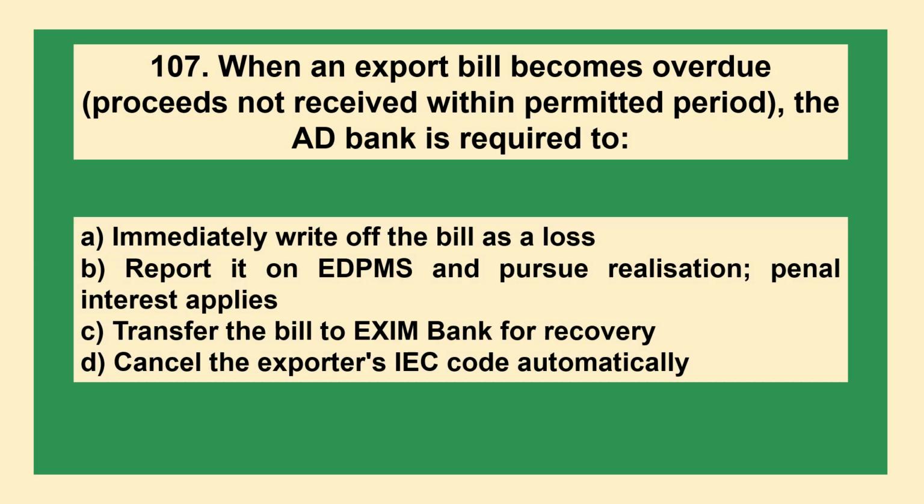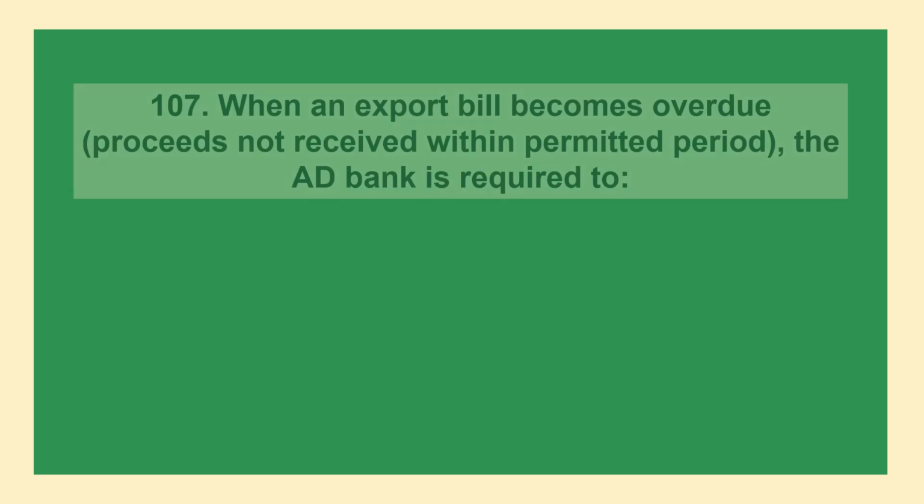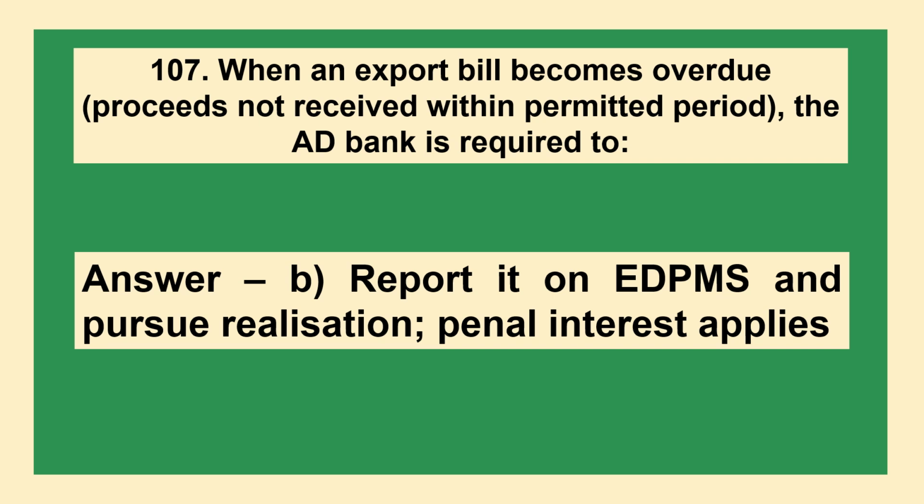The next question is: when an export bill becomes overdue, proceeds not received within permitted period, the AD bank is required to option A, immediately write off the bill as a loss; B, report it on EDPMS and pursue realization, penal interest applies; C, transfer the bill to EXIM bank for recovery; D, cancel the exporter's IEC code automatically. Answer is option B, report it on EDPMS and pursue realization, penal interest applies.